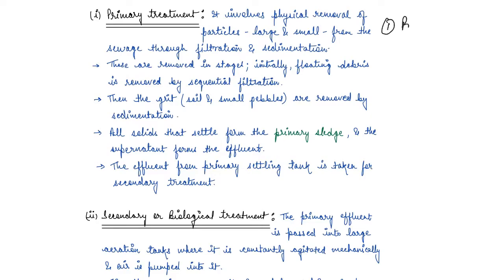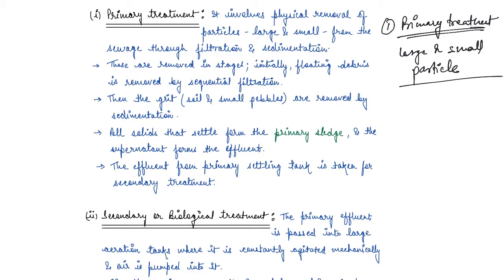So first is primary treatment, and what we are doing is removing large and small particles first, right? And how do we remove them? By filtration and sedimentation, right? Then the grit, which is soil and small pebbles, those are removed. Again, it is removed by sedimentation.